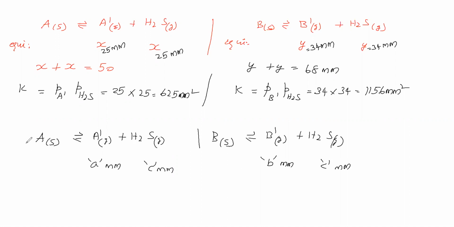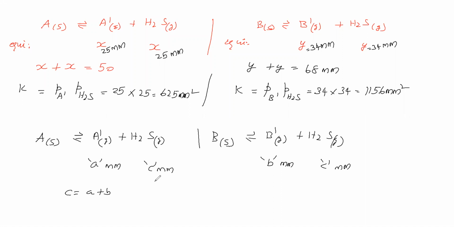Because solid A and solid B we have taken in a mixture form, both are mixed with each other. Then in the vessel H2S gas will exert only one pressure, that is C mm. That C may or may not be equal to A, and may or may not be equal to B, but we can say C is equal to A plus B.